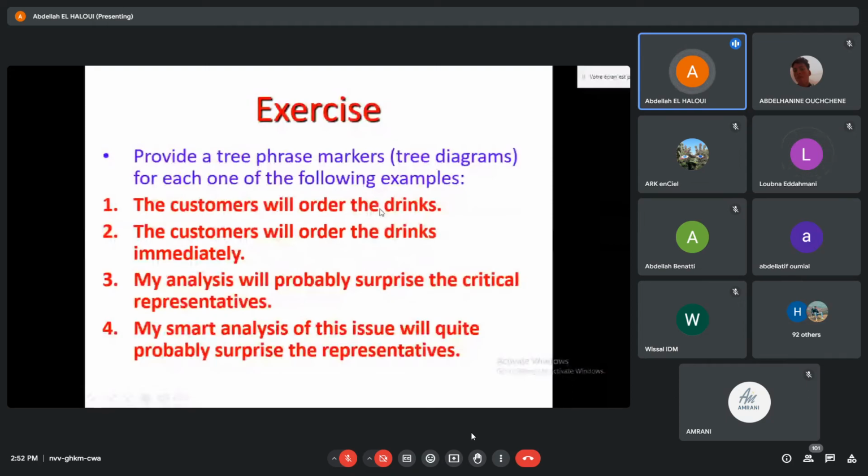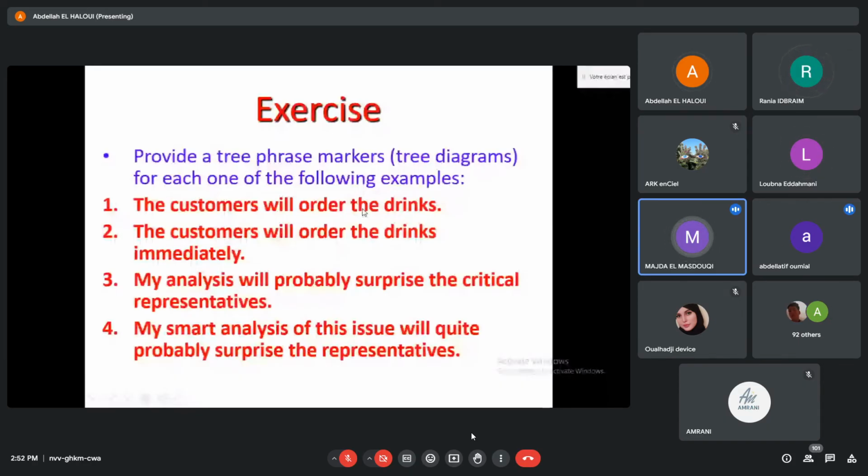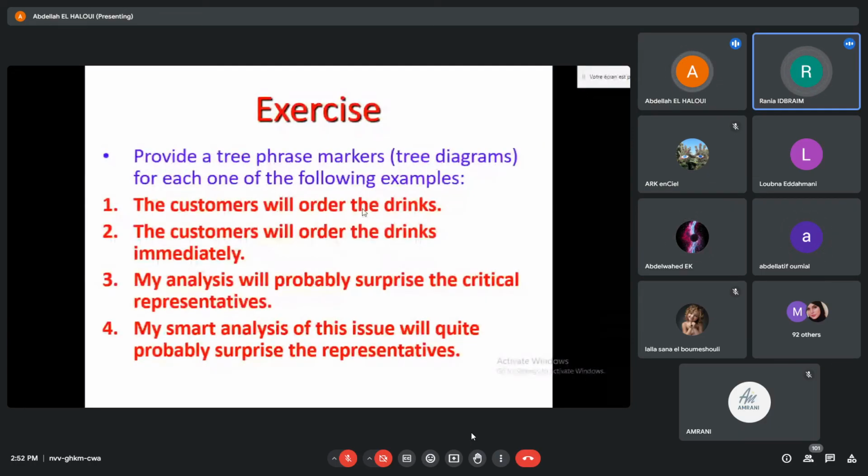No. What's the VP? Order the drink. What's the IP? Will order the drink. No. The customer will order the drinks. Exactly. The customer will order the drinks, because remember that the customer is the subject and it moves to the specifier of IP. It's the specifier of IP.